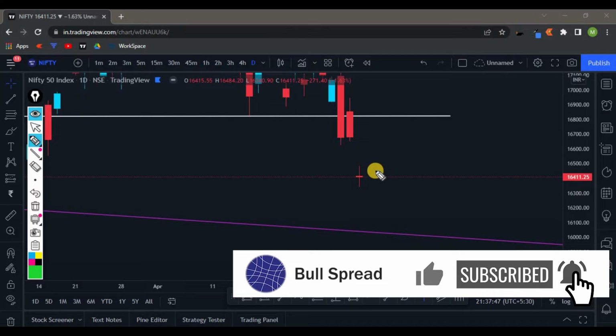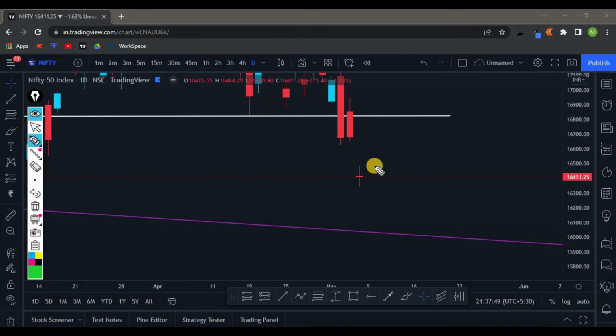Very similarly, if the market opens inside this range, we are looking for a break of this structure to the downside. Once the low of the previous day is broken, we are looking for shorting opportunities. Very similarly, if it breaks the upper structure, if it breaks the previous day high, we are not going to